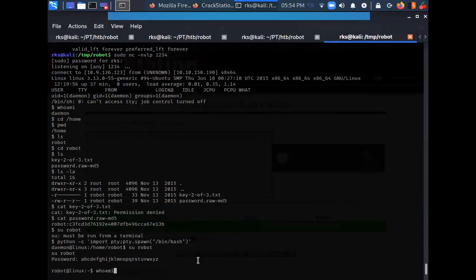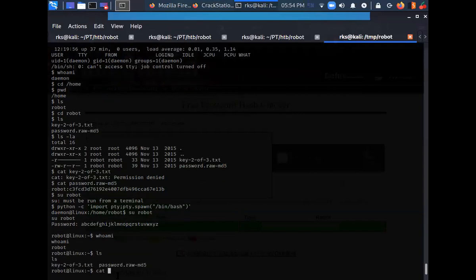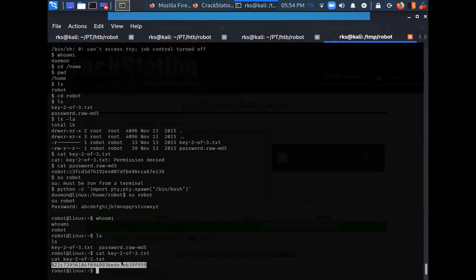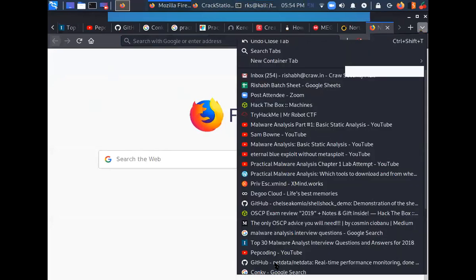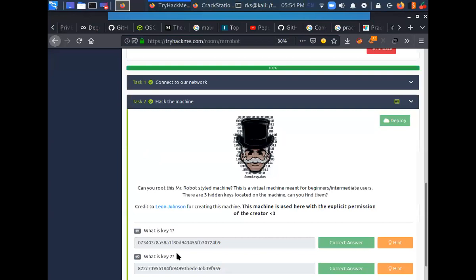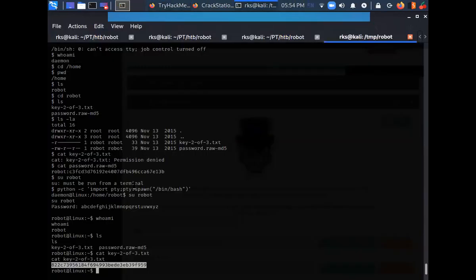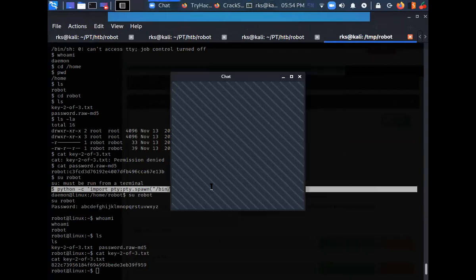And now who am I? I'm robot. I can read this file. Now you can copy this flag from here, go back here and paste it. Let me share this command with you for spawning stable shells, for upgrading the shell.